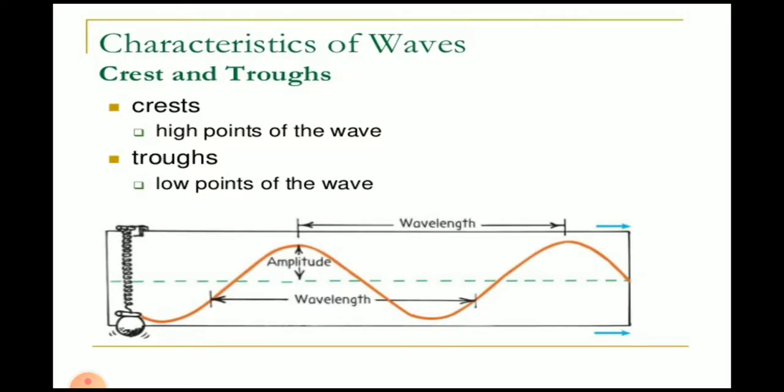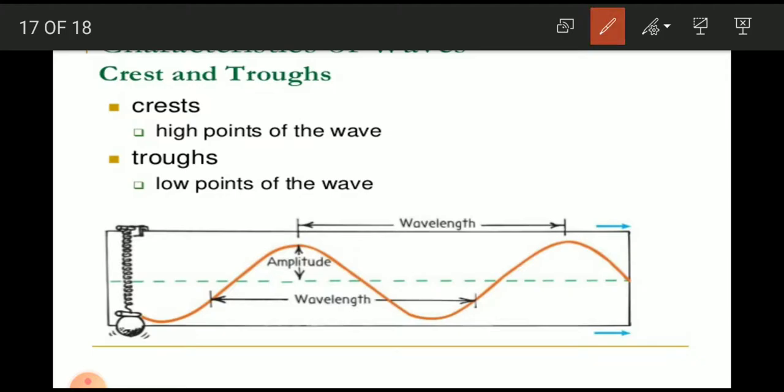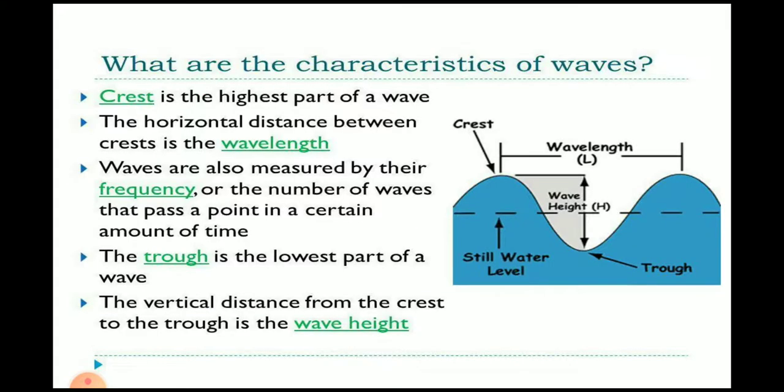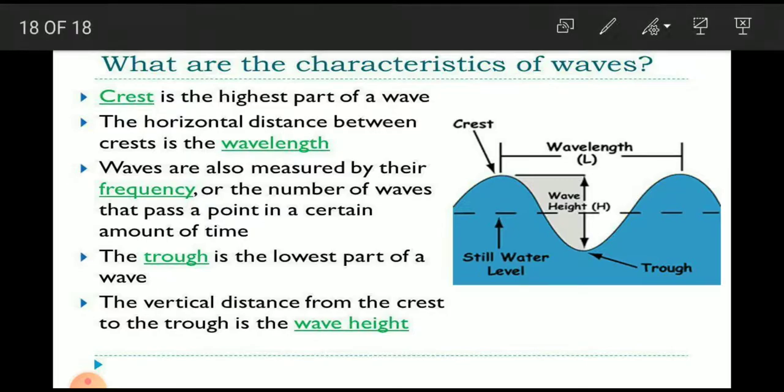Characteristics of waves. Crest and trough. Crests are the high points of the medium. These points are called high points. Troughs are the low points. The crest is the highest part of the wave. The horizontal distance between the crests is the wavelength. For example, this is the wavelength.